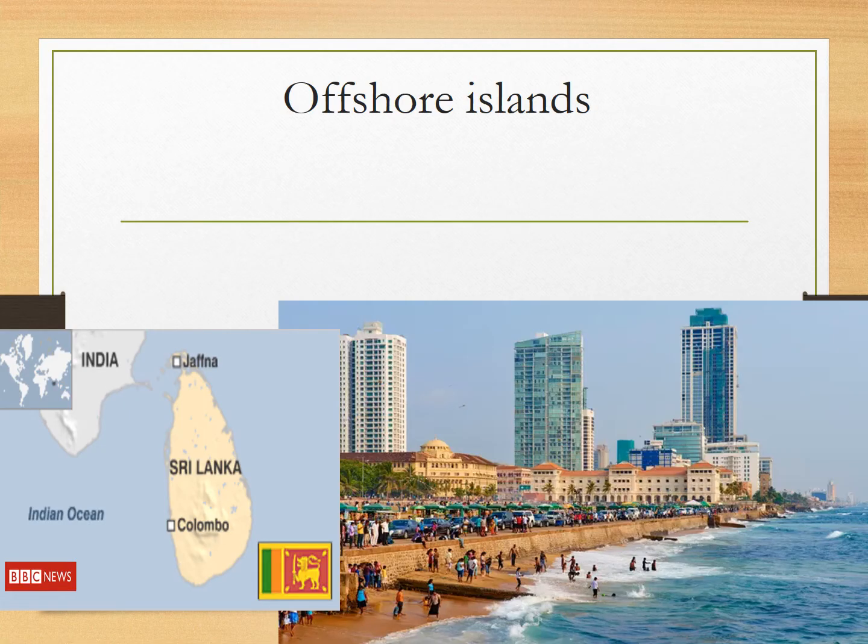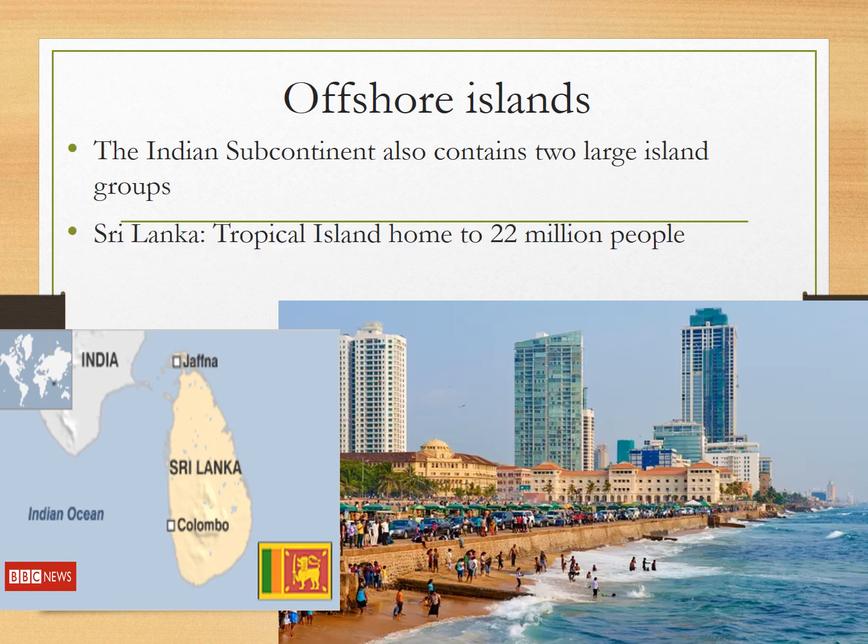Okay. I want to talk about a couple of other places. We've got our offshore islands. And the first one I want to mention is Sri Lanka. Okay. And Sri Lanka is an island right off the eastern coast of India. And it's got 22 million people. Very tropical, very hot there. And it has its own deep, rich history. There was a brutal civil war that went on there during a lot of the 70s, 80s, and 90s between two different ethnic groups. If you guys are familiar with the hip hop artist MIA, who did that song Paper Planes, her family is actually from Sri Lanka.